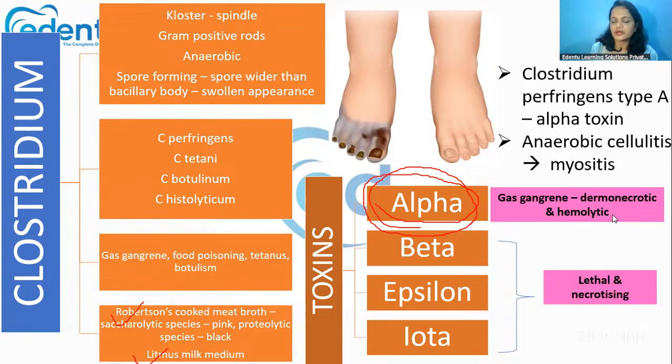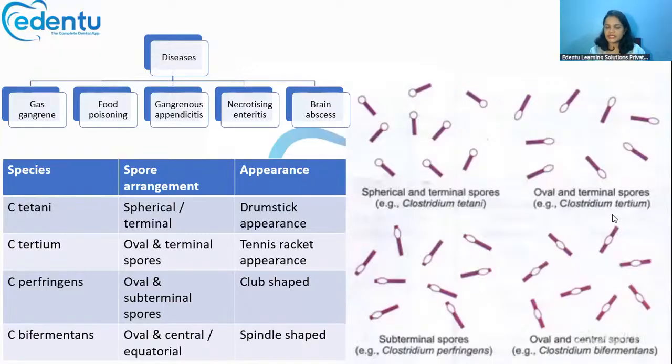Because when it attacks the muscle tissue, anaerobic myositis is happening, and then it is called gas gangrene. So what all diseases can be caused by this Clostridium? Gas gangrene, food poisoning, gangrenous appendicitis, necrotising enteritis, brain abscess. These are all caused by Clostridium perfringens itself.